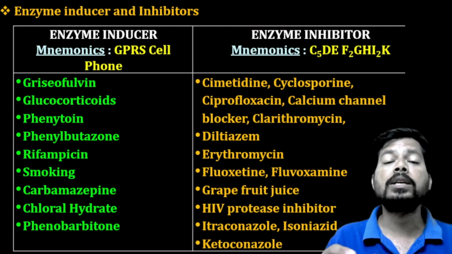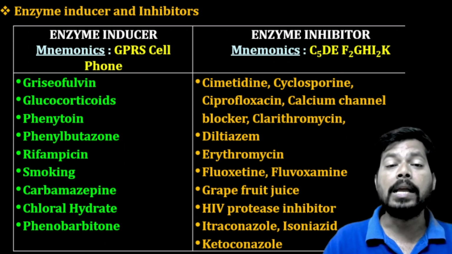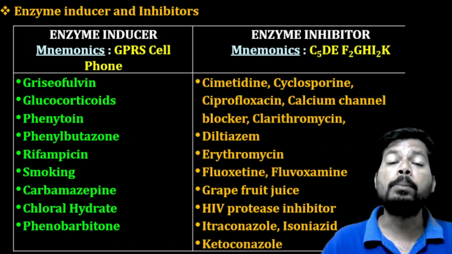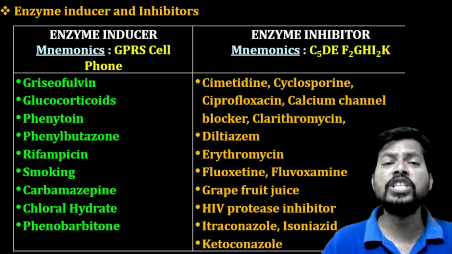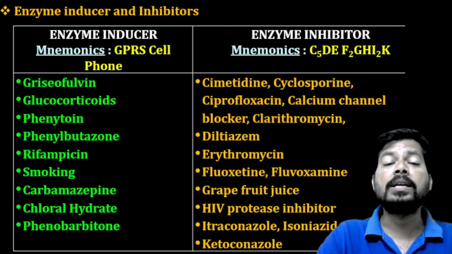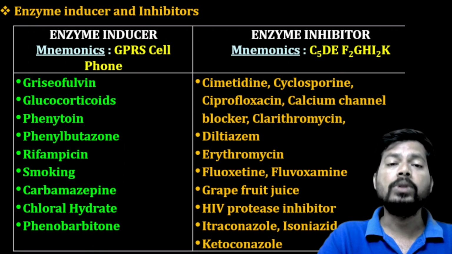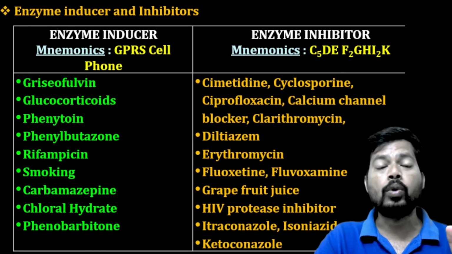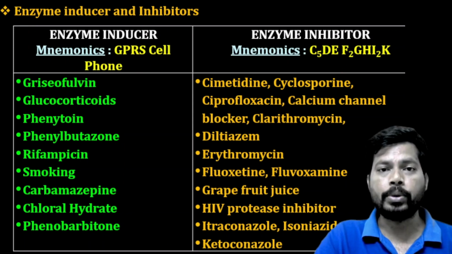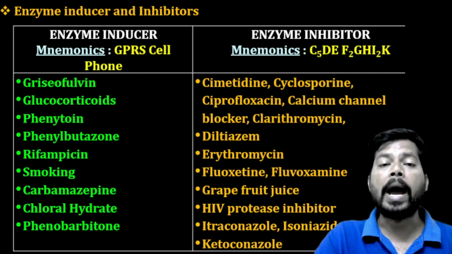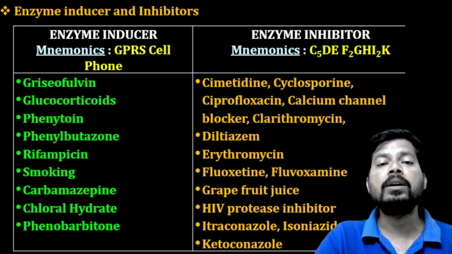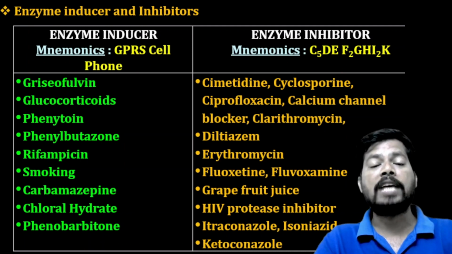If oral contraceptives are metabolized fast, they are eliminated from the body within a short time. Because of that, there is a failure of oral contraceptive action, that is, failure of oral contraceptive therapy when rifampicin and oral contraceptives are taken in combination. So the physician and pharmacist must know the drug interactions like enzyme inducers as well as enzyme inhibitors.